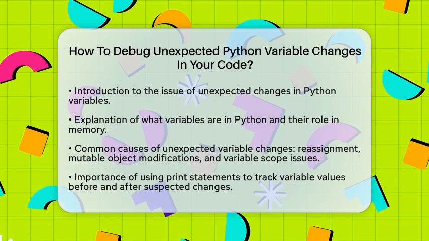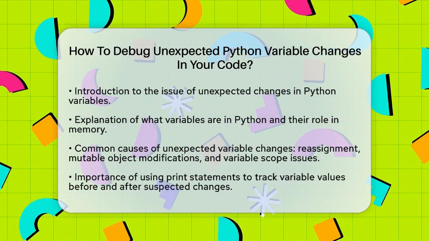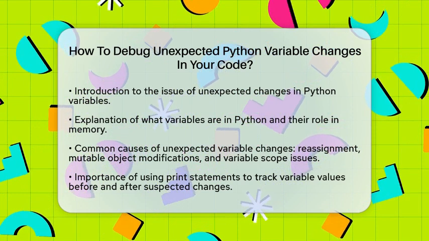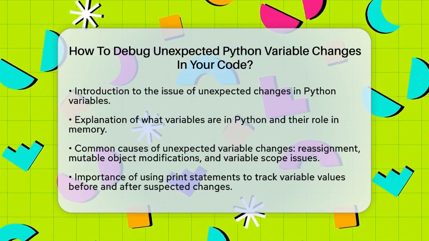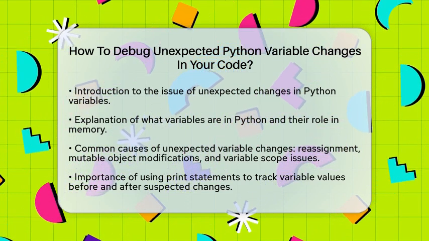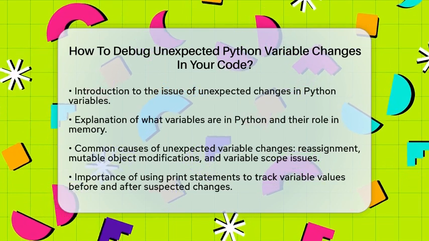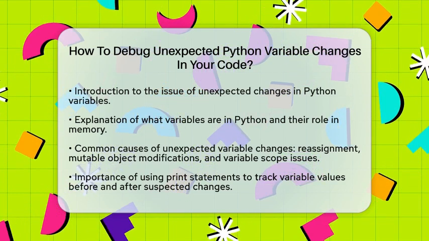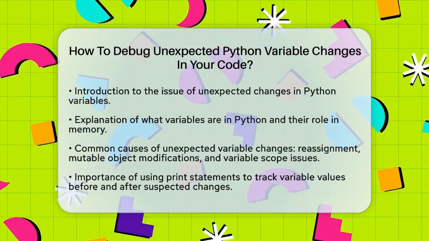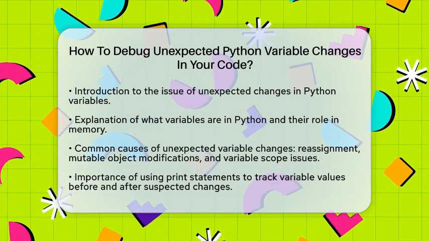First, it is essential to understand what variables are in Python. Variables are simply names that point to objects stored in memory. Sometimes, these variables can change unexpectedly. This can happen due to reassignment, modifications of mutable objects, or issues related to variable scope.